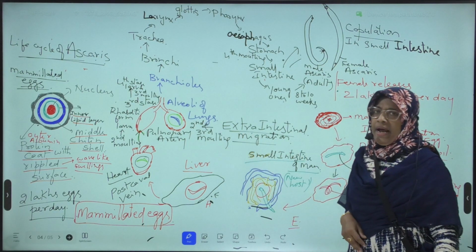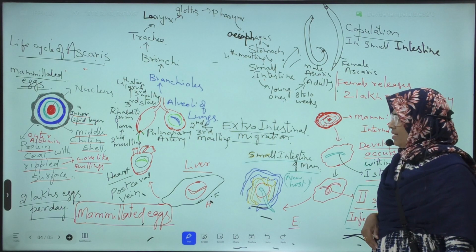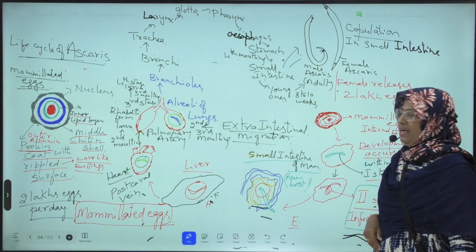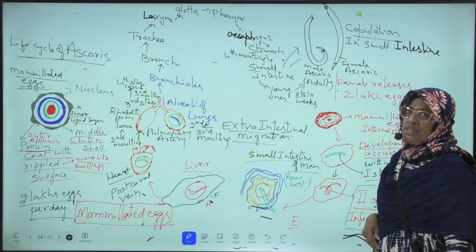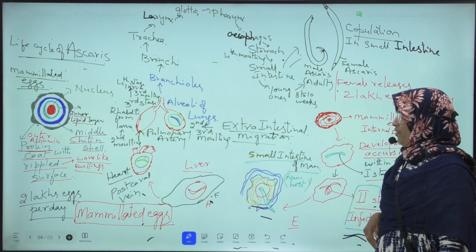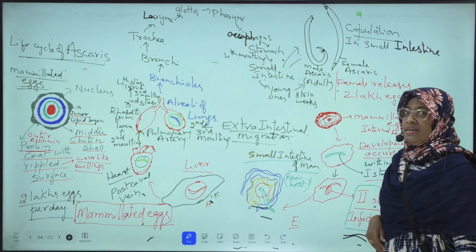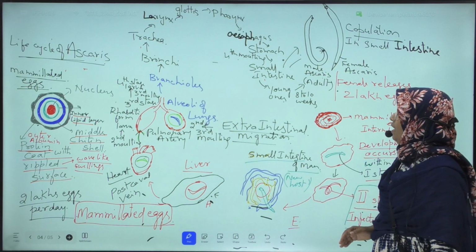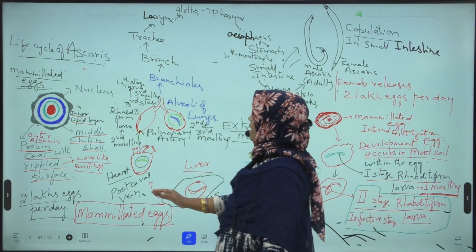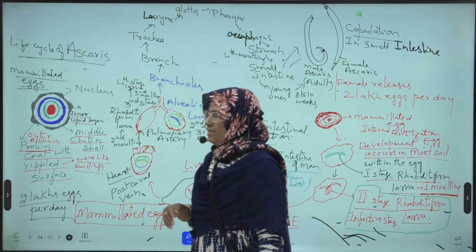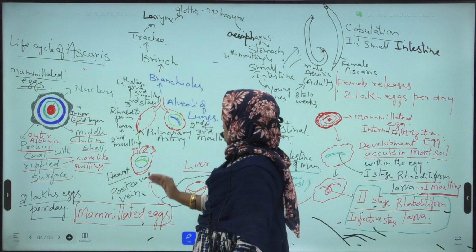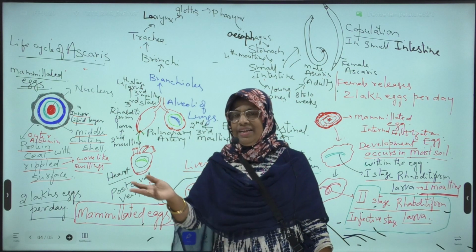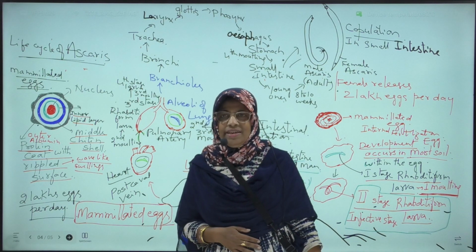Migration of the rhabditiform larva of Ascaris outside the intestine, passing through the liver, heart, lungs and other parts of the body, and finally reaching the intestine only.